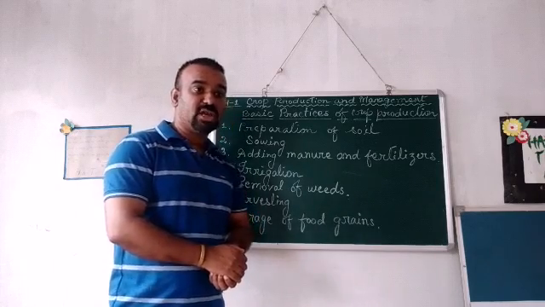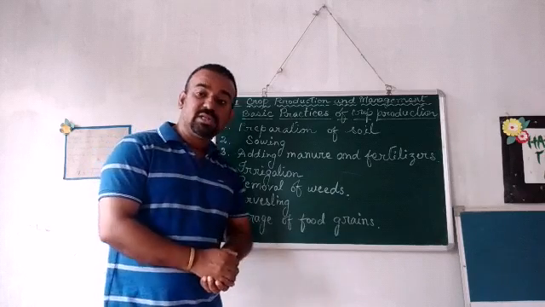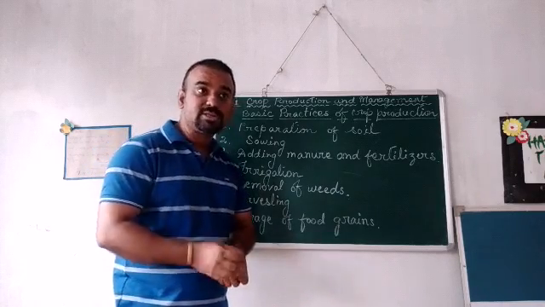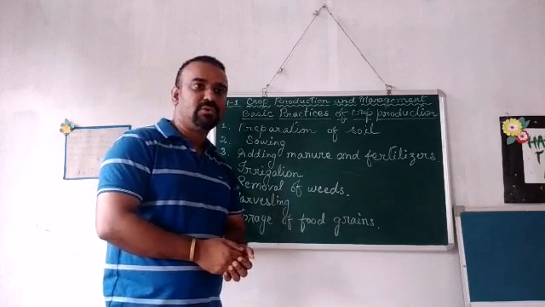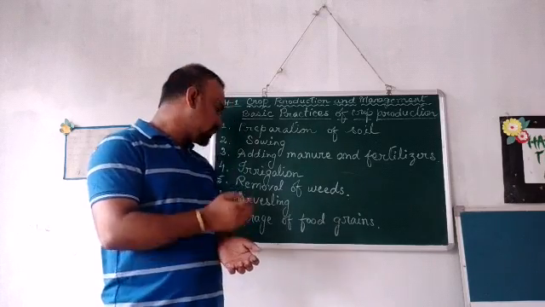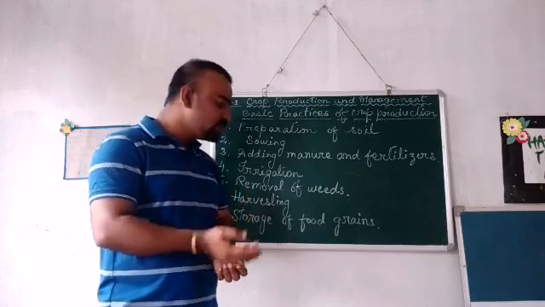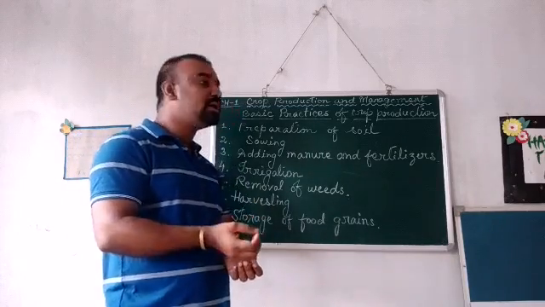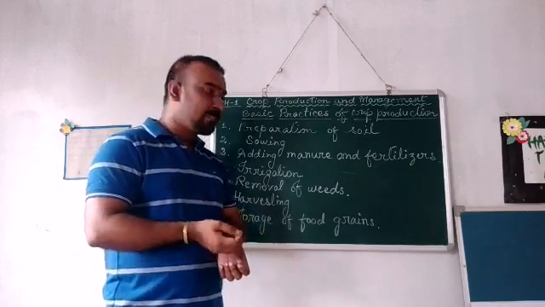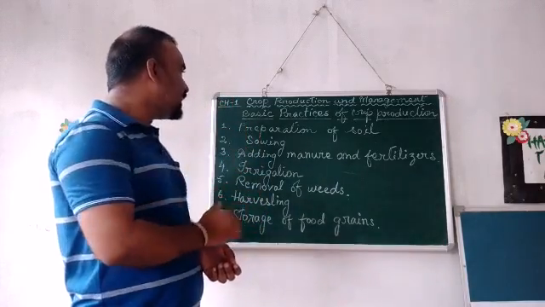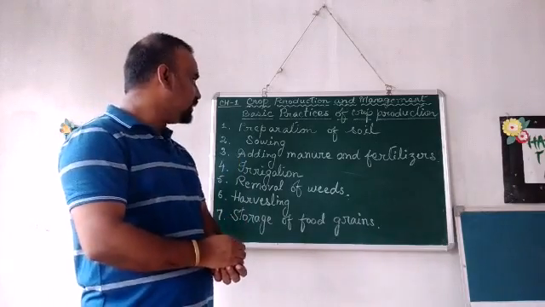One more problem which happens due to the lack of storage is the rodent problem. Rodents eat away a lot of crops and food every year. Therefore the storage of food grains is also an essential part of the basic practices of crop production. So these are the 7 topics that we will discuss now in this chapter.